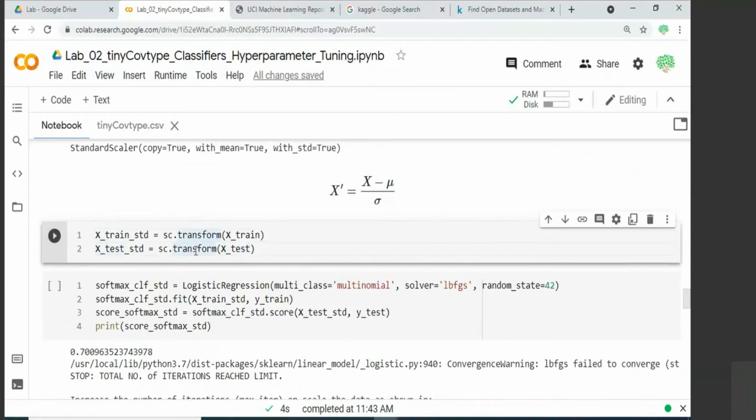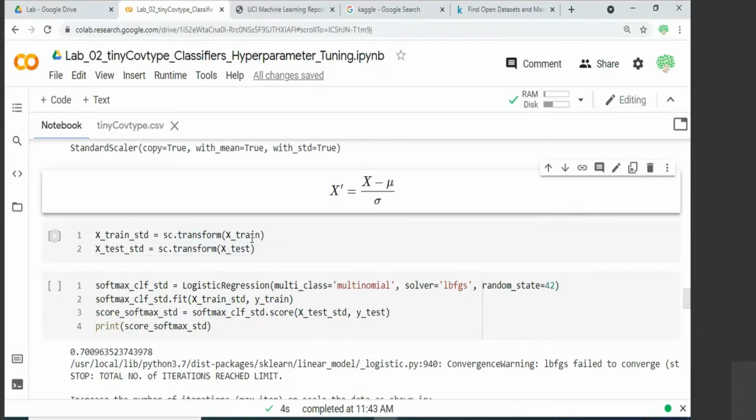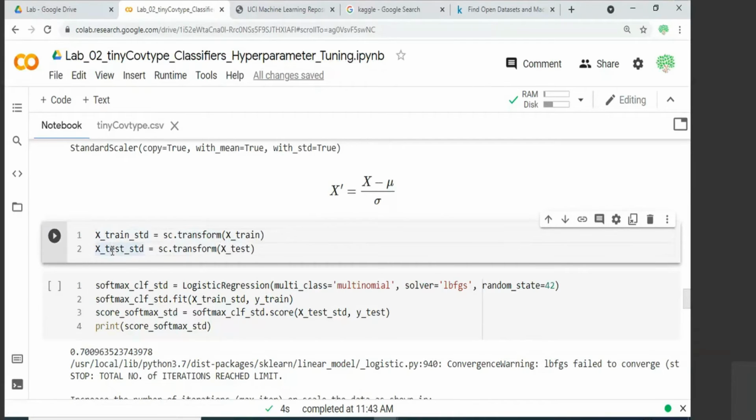But the interesting thing to notice is that for the 20% testing data set, you should not estimate the mean and standard deviation separately and apply this equation. If you do that, it is wrong. The right thing is whatever mean and standard deviation you estimated for the training data set, you have to use that same mean and standard deviation to transform your testing data set, the 20% testing data set. So now you have both training and testing data set, which is sort of pushed to a unit normal distribution. So it is a standard scaled version now.